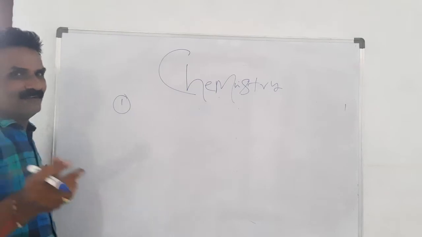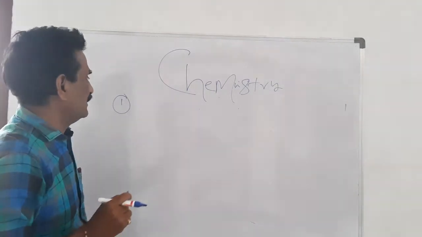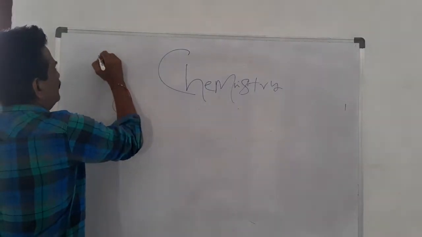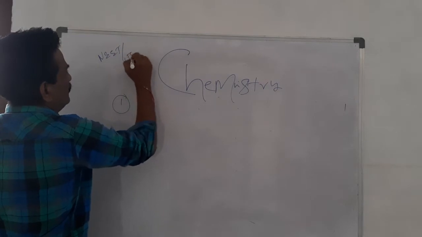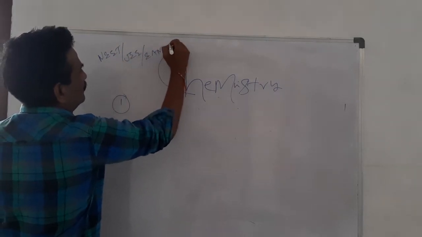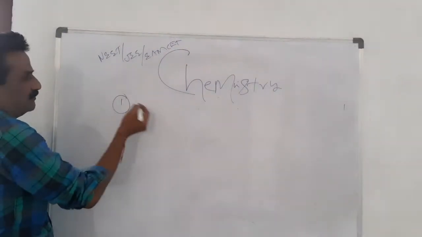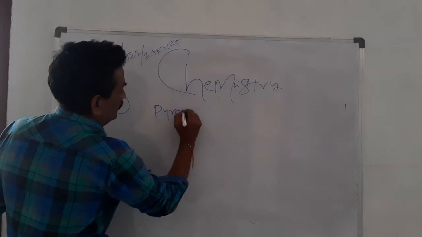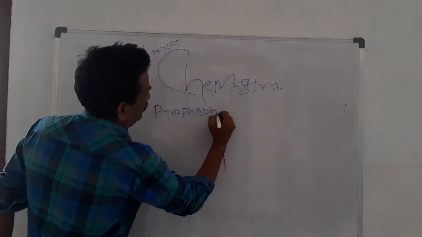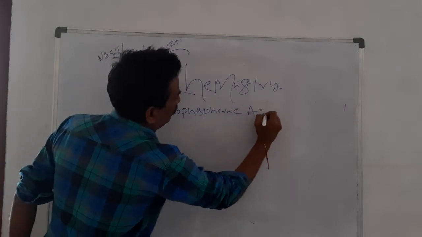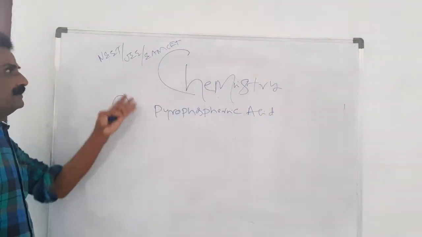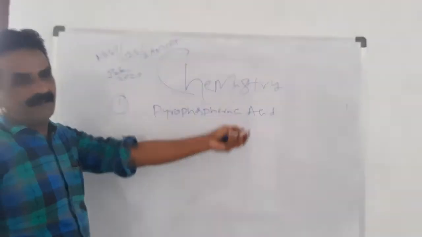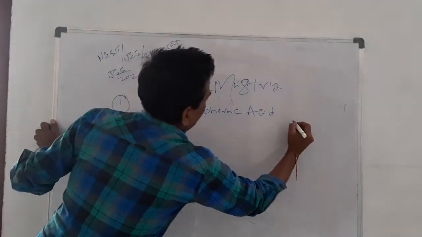So, first of all, let me write some bits regarding competitive chemistry, that is NEET, JEE, MHT-CET. Some bits asked: pyrophosphoric acid, JEE 2020. Pyrophosphoric acid, what types of bonds are present?